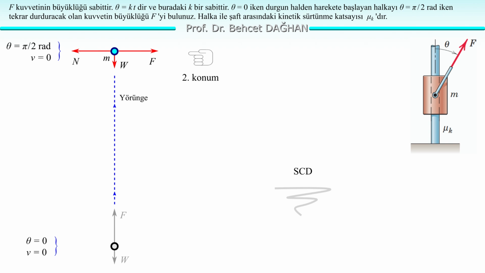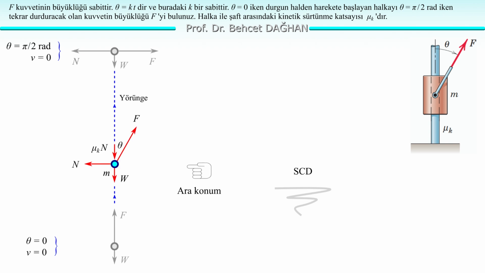In the second position, there's a normal force, but again, there's no friction force because it's stationary. There's no slippage, no motion. Therefore, there's an uncertainty there. It slipped and slipped, then stopped. It will return. We don't consider that uncertainty. Whether we show the friction force or not, it doesn't change anything anyway. Now let's consider an intermediate position. Let's draw the free body diagram in the intermediate position.